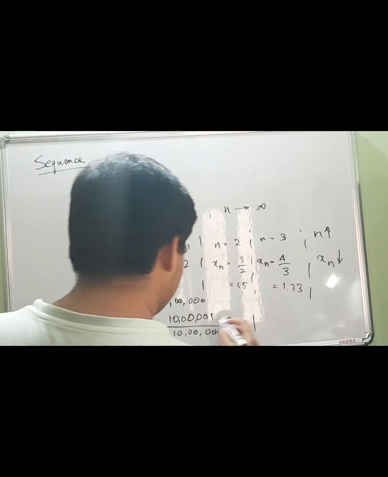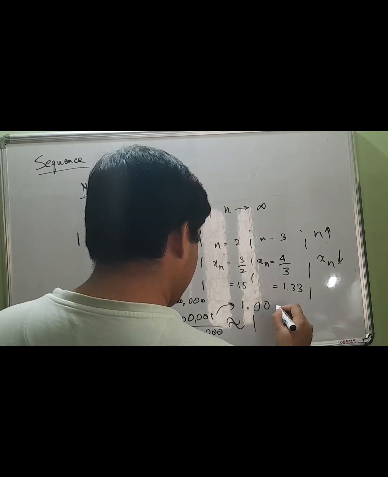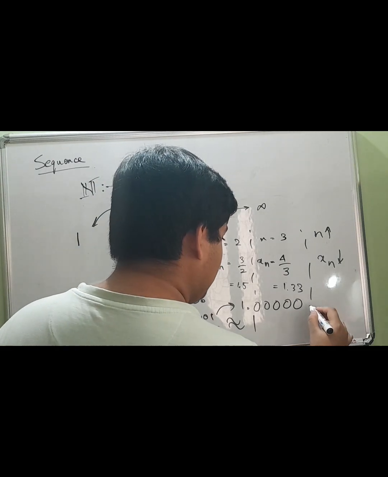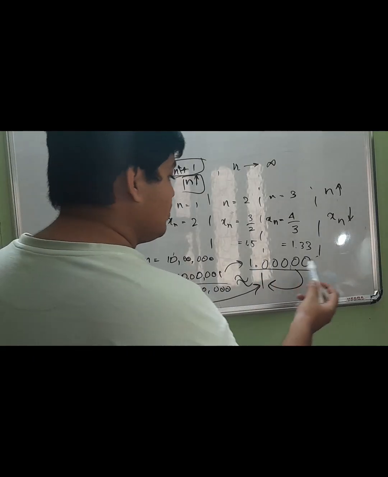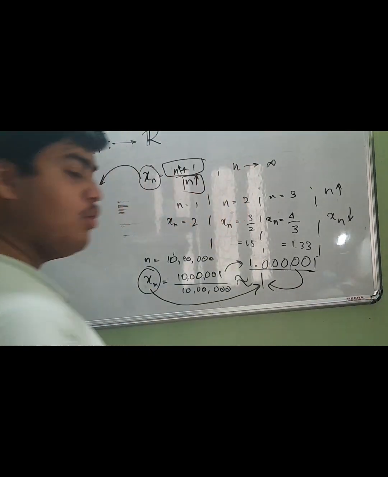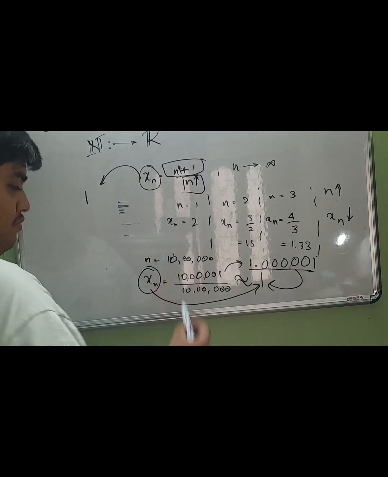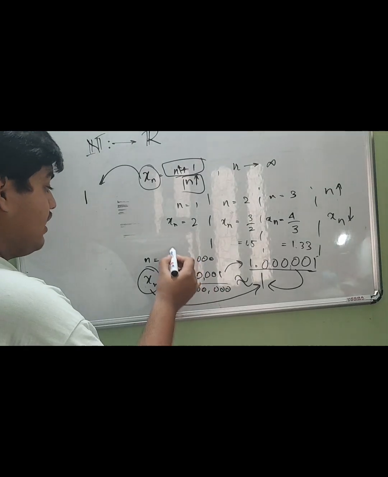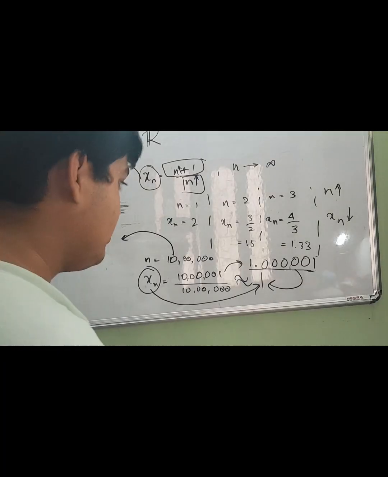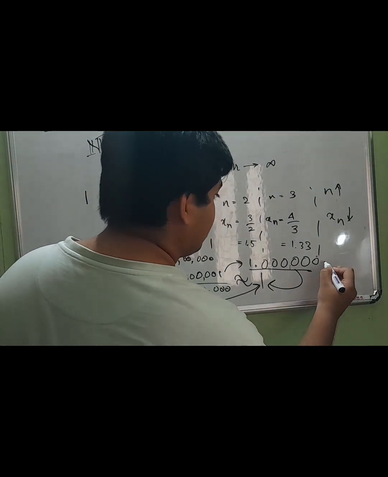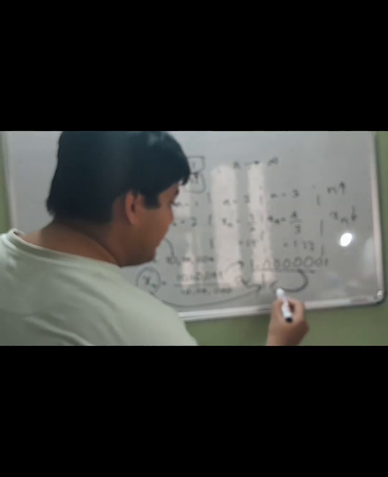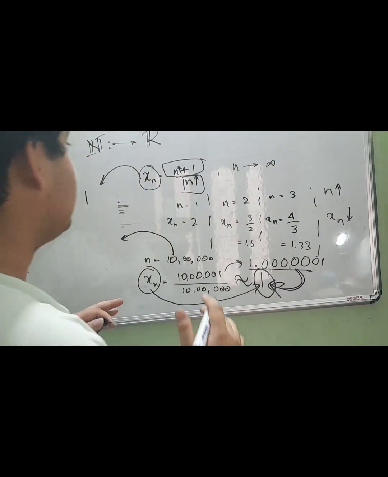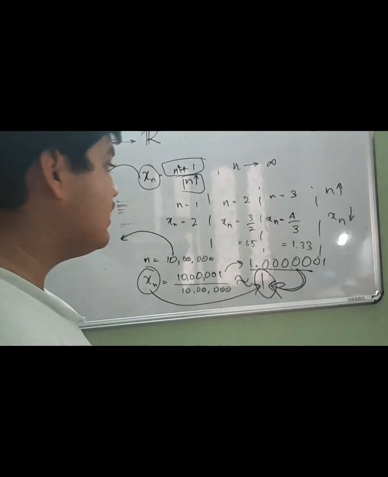It comes back as 1.0000001, so this value will be almost 1. If I increase this 10 lakh to 10 crore, then we'll have another 0 here and then again 1. It will keep on tending to this particular value, which is 1.